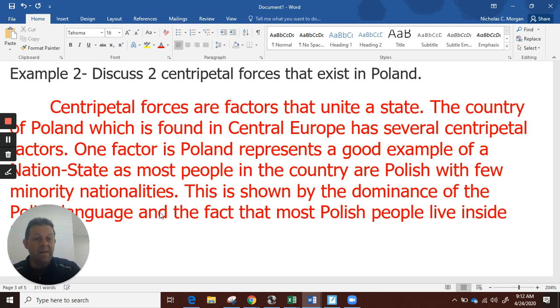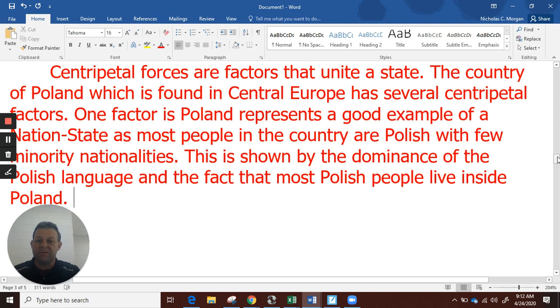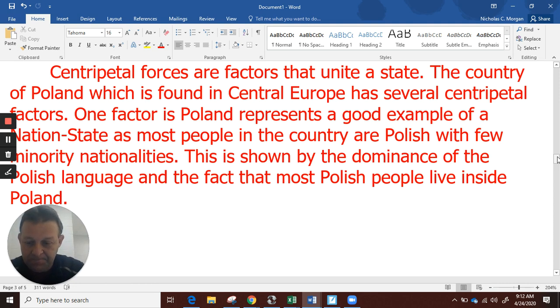Okay? I think I'm up to about three characteristics helping discuss it. And so I'm going to read back over this and make sure I haven't left anything out. So this is a centripetal force, but I'm not done. I've discussed why Poland's a nation state, but I've not discussed why being a nation state makes it a centripetal force. So I'm going to say this brings people together